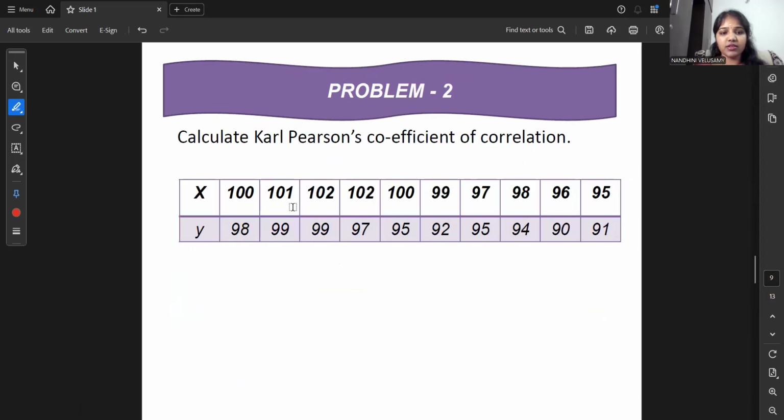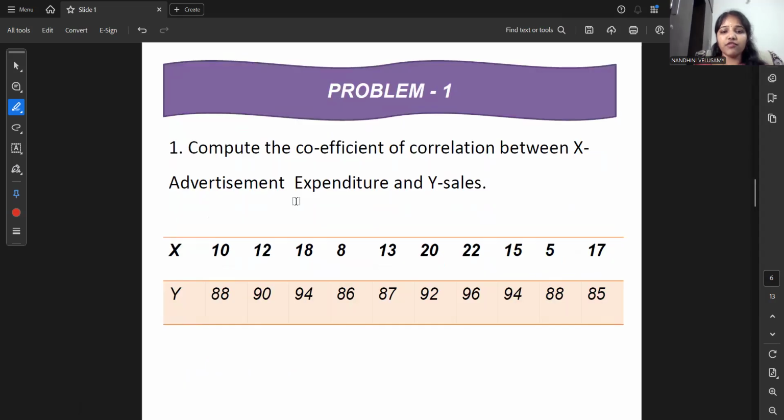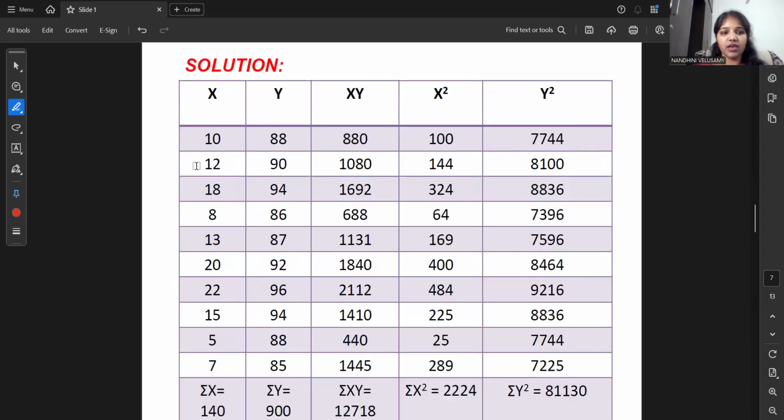Okay, so this is the problem. They are giving: compute the coefficient of correlation between X, advertisement, and Y, expenditure. They are giving the two data sets, X values and Y values. Now we have to find the coefficient of correlation between X, which is advertisement, and Y, otherwise called expenditure, for this particular problem. So I'll explain the problem now. Okay, this is your X value and this is your Y value.